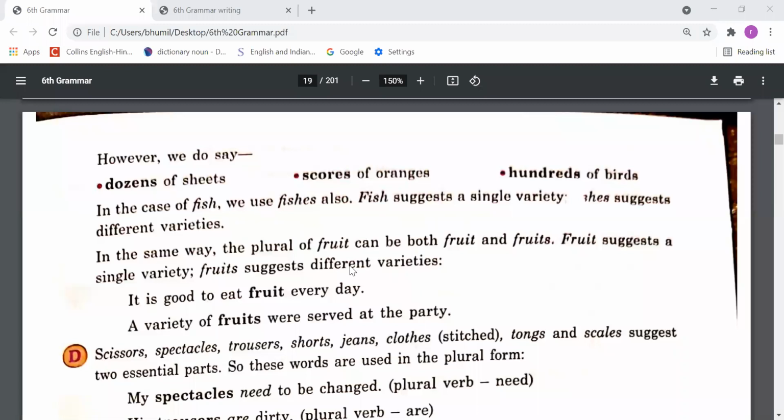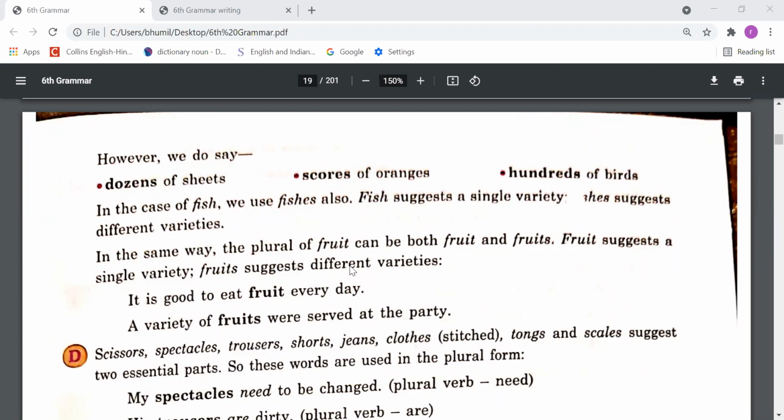So, dear students, if you talk about one fruit, suppose you have two bananas, you can say I have one fruit, right? And if you have one banana, you can also say I have one fruit. But if you have more than one variety, like one banana, one apple, one mango, you can say that I have some fruits. When you have more than one and the variety is the same, in that case you can't use that word in plural form. But when you have a variety of that, then you can say fruits, right?